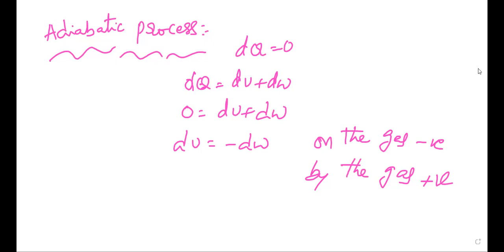Next, two important processes. The isochoric process: isochoric means volume constant.